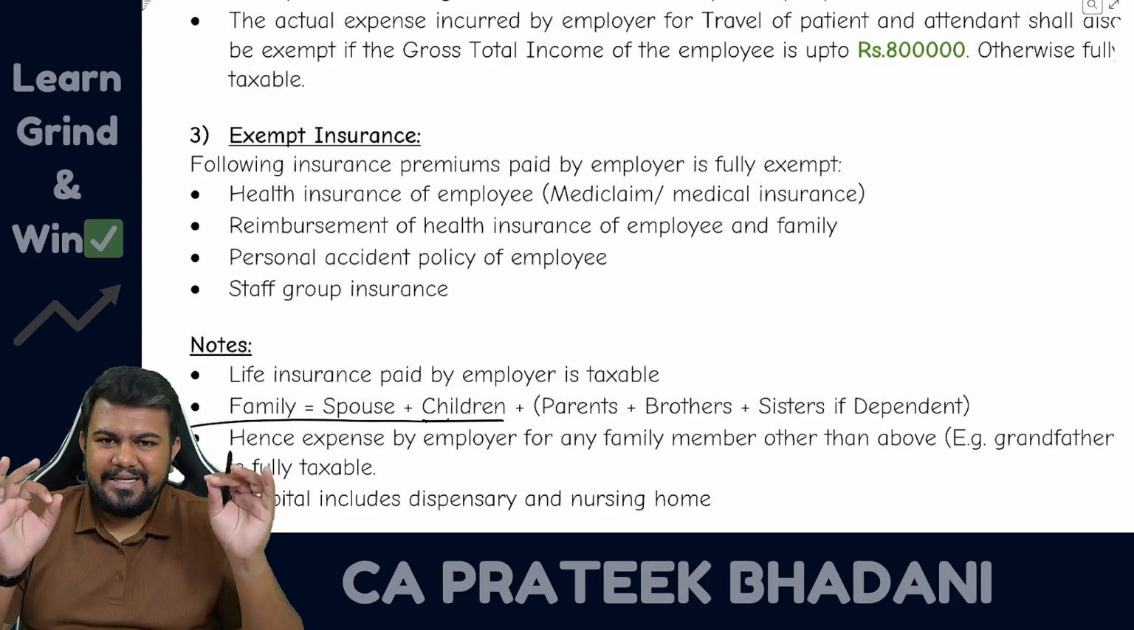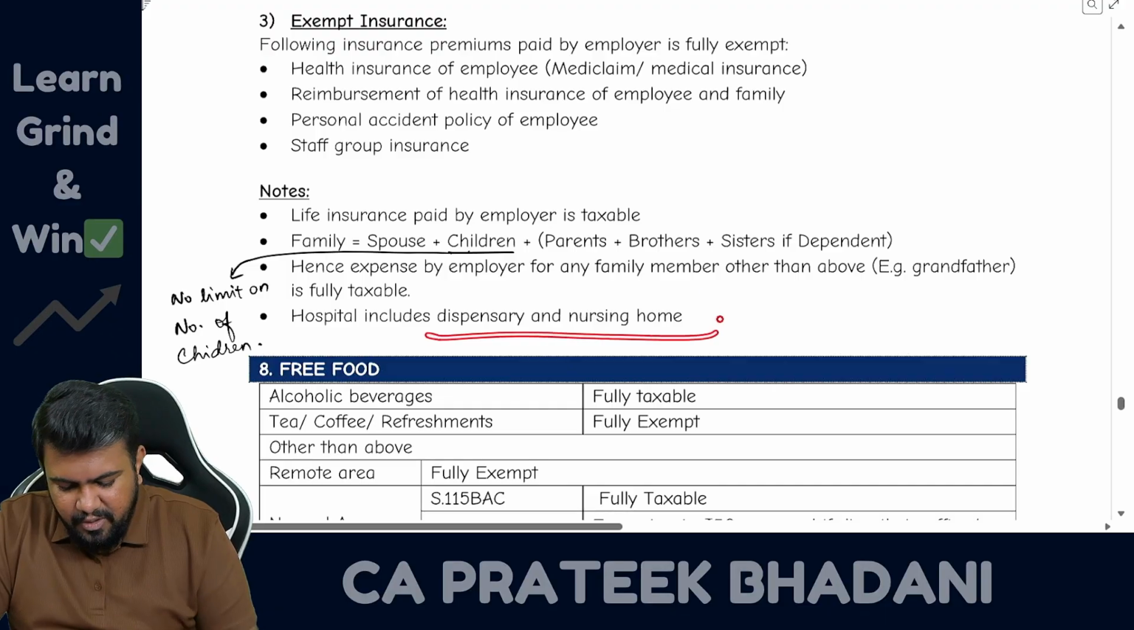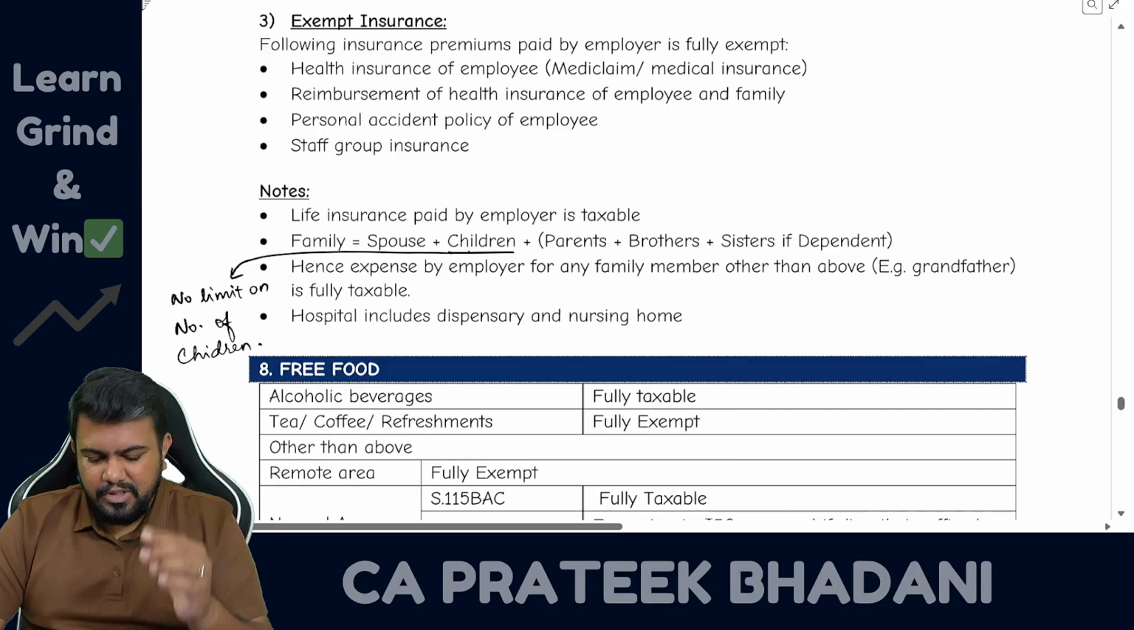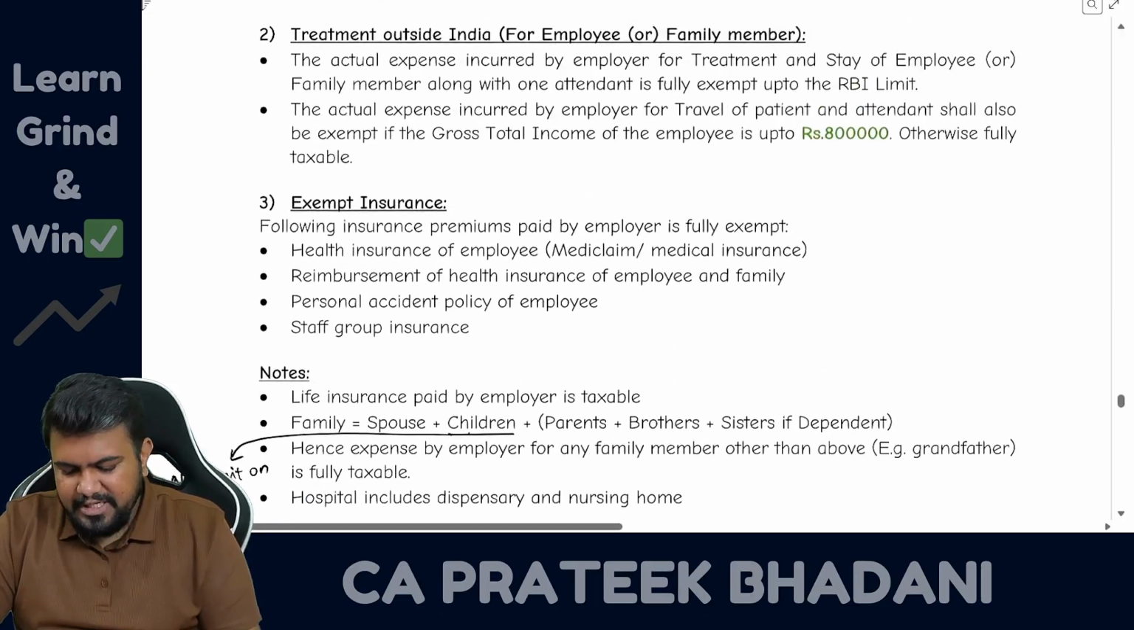Life insurance policy taxable. Okay, wow. Then here hospital includes dispensary and nursing home also. So both of them also will be considered as hospital. Then so this is medical facility.